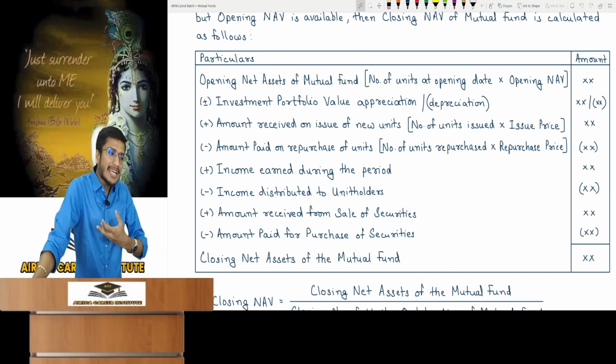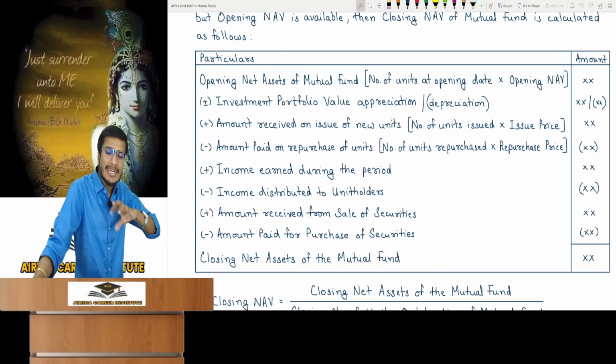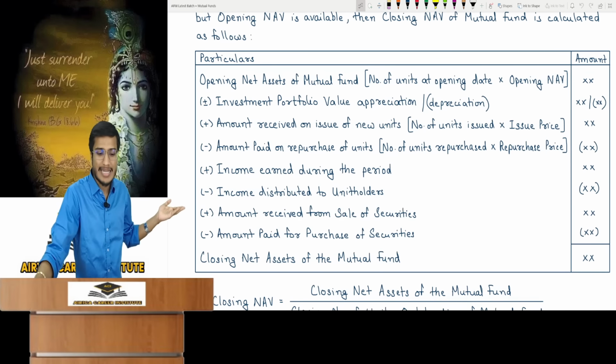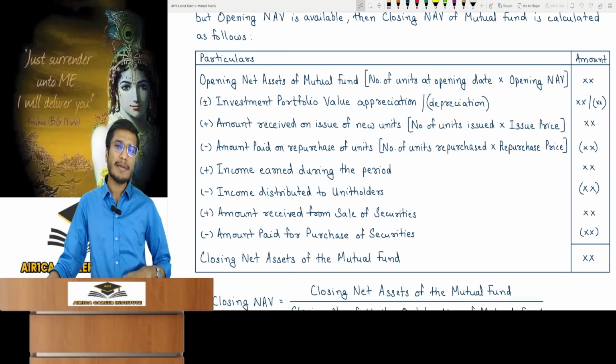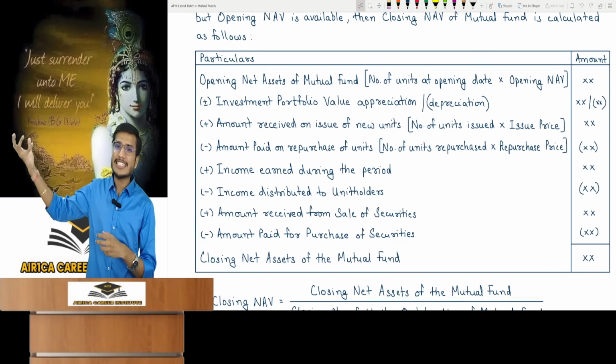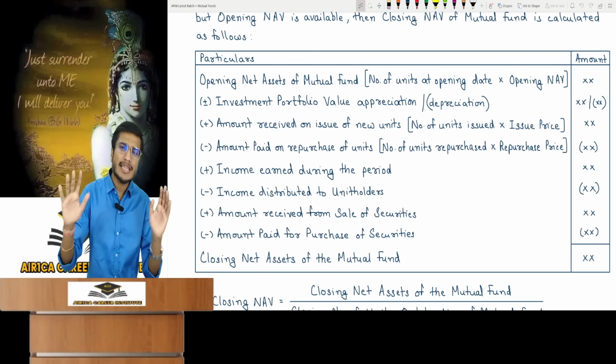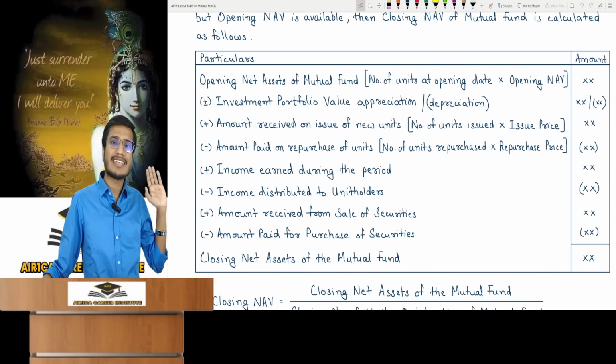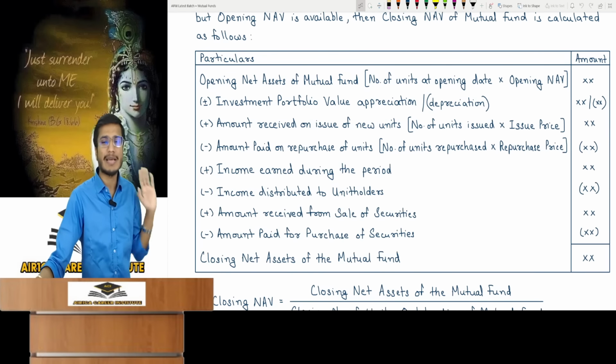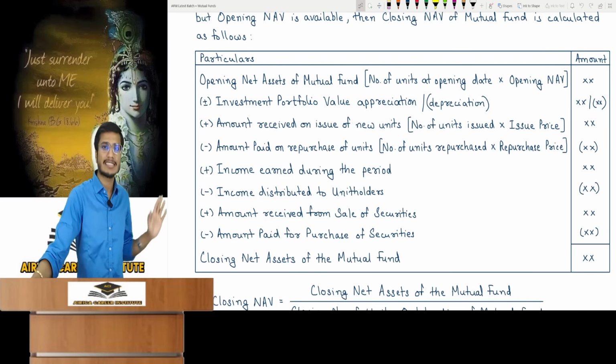Apart from this, during the period, I distributed some income to the unit holders, which means paid it to them. Cash balance decreased, then minus. During the period, I sold some securities where I had invested, so money would have come in. So add. New securities purchased, money went out, minus. If any expenses are incurred, then subtract them during the period. I mean, these are just some examples of possible changes in the cash balance.